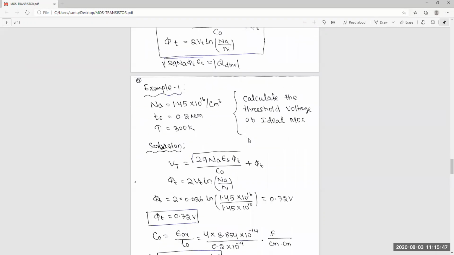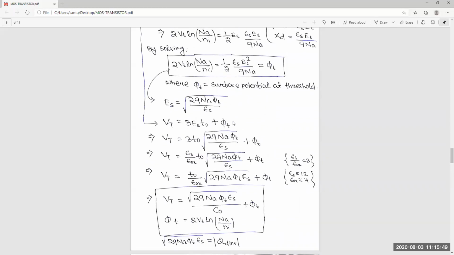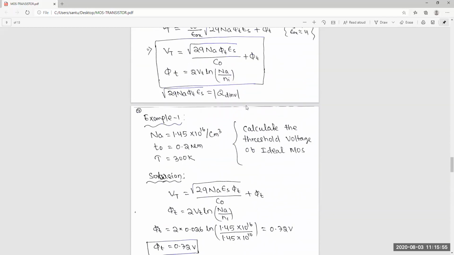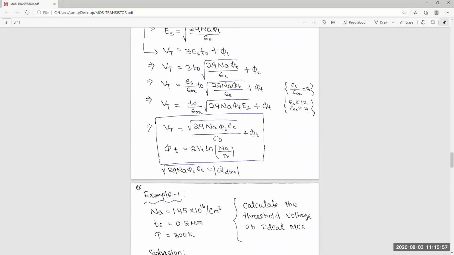Now, based on these formulas and calculations, you can solve an example. If you have pen and paper, write the question and work out your approach.